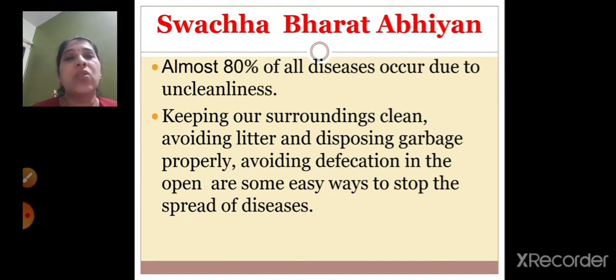Avoiding litter means you are not supposed to throw pieces of paper or any unwanted things in public places. Disposing garbage properly means whatever garbage is there, you have to throw it in a dustbin only, right? Everywhere on the road also, at particular places dustbins are kept, so you are supposed to put the garbage in those only.